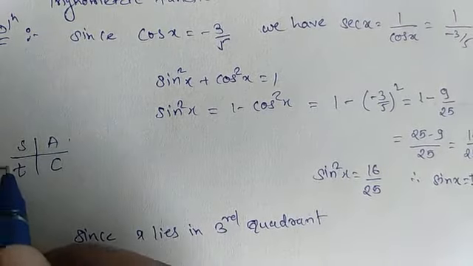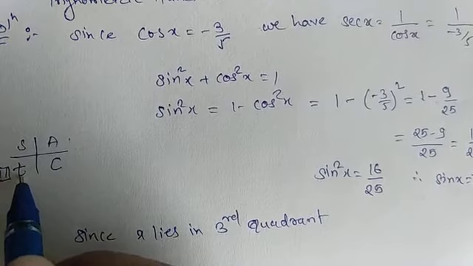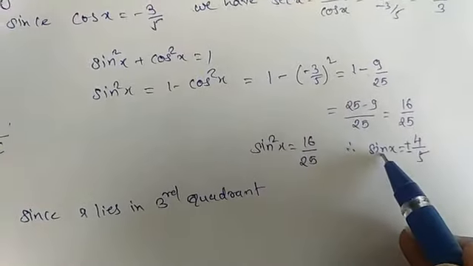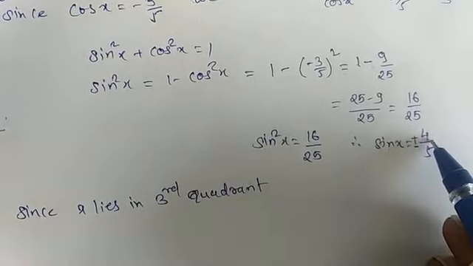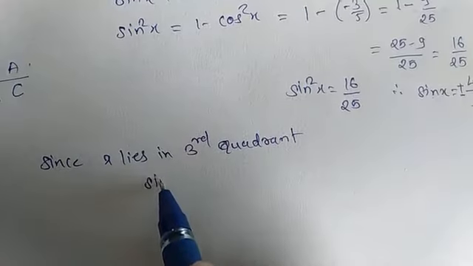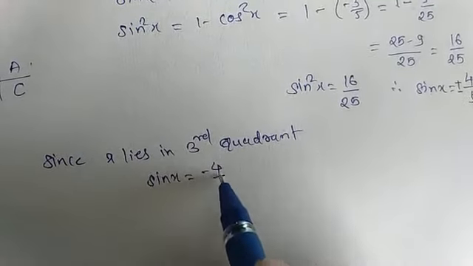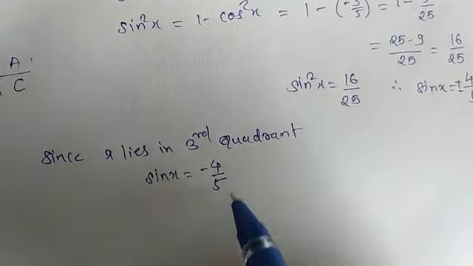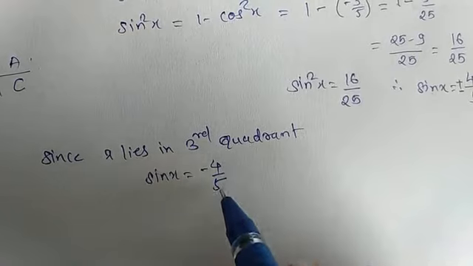So in the third quadrant, tan and cot are positive, so the remaining are all negative. So the value of sin will be considered negative only. So sin x should be minus 4 upon 5. Okay, so sin x is equal to minus 4 upon 5.